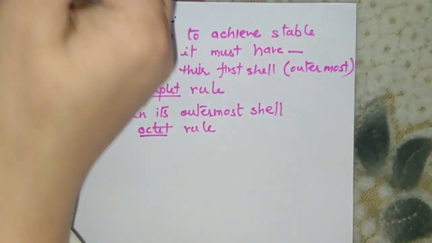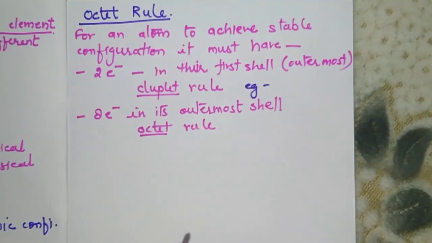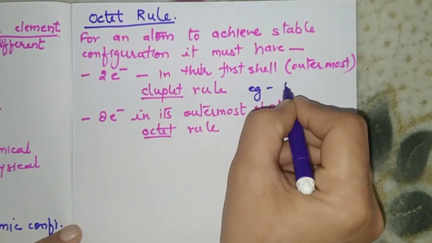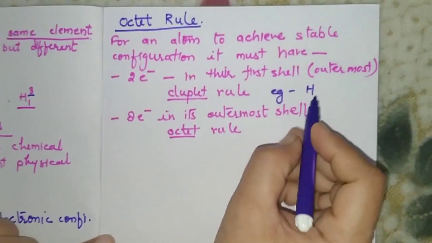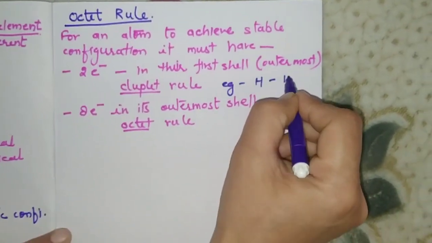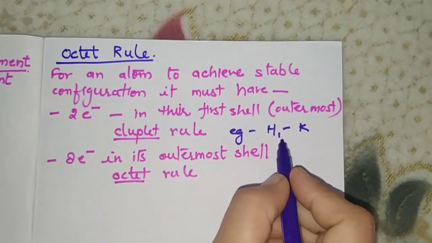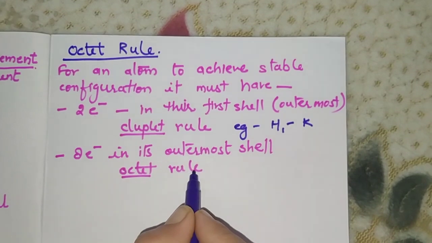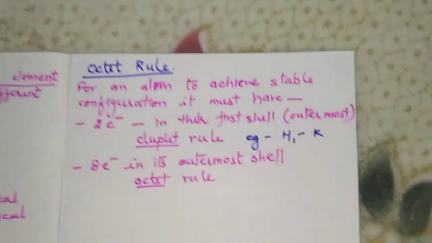For example, hydrogen, because hydrogen has only the K shell, and other than hydrogen all will follow the octet rule. So for today this is sufficient.